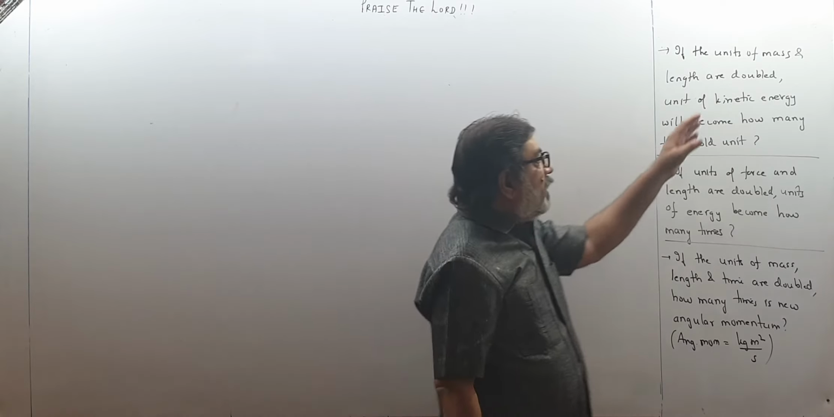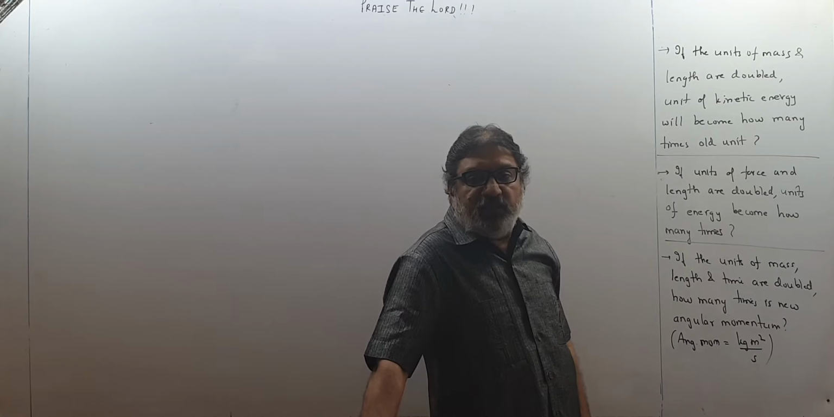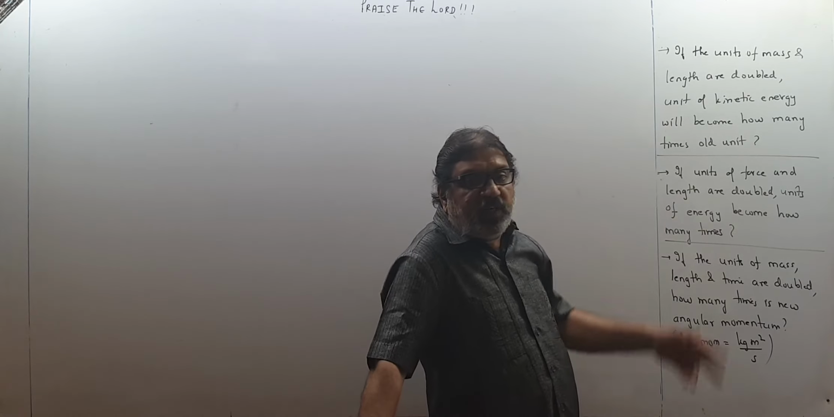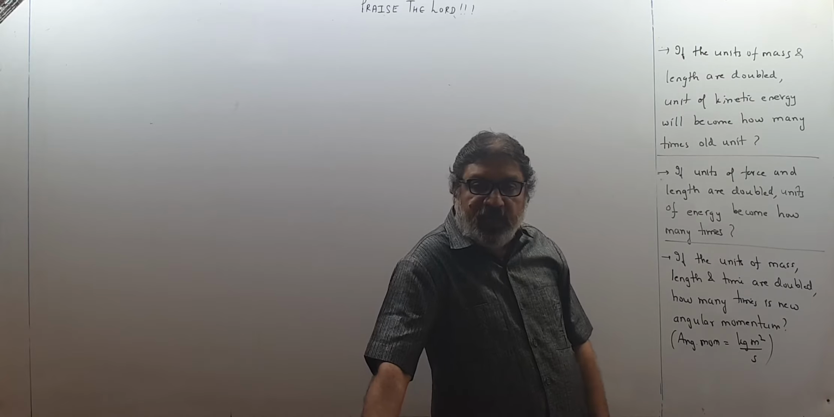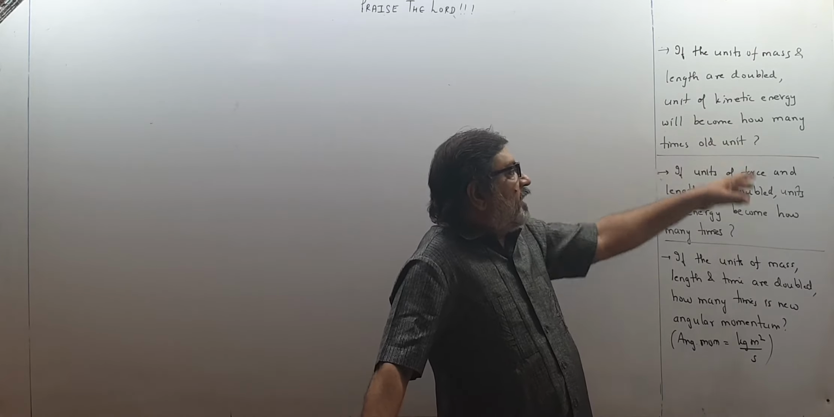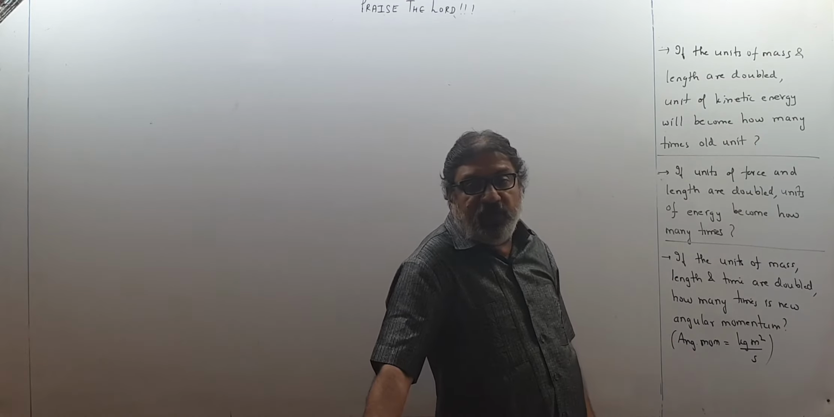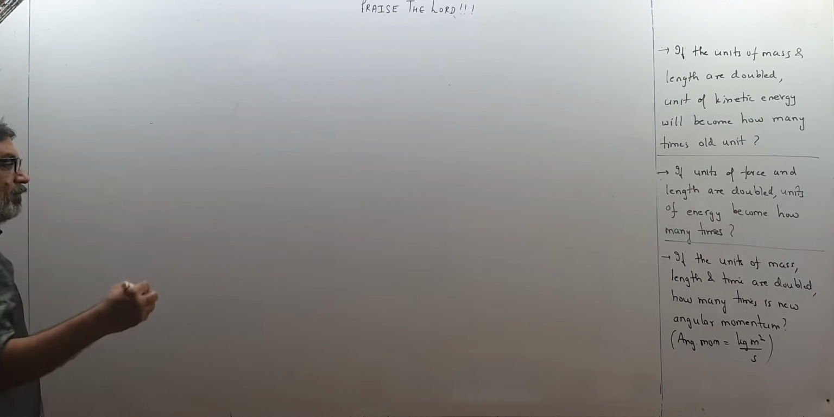If the units of mass and length are doubled, means new mass becomes 2 kg and new length becomes 2 meter. Units are doubled. Means in the new system, new mass will have units 2 kg and length will have units 2 meter. That is the point. Units of kinetic energy will become how many times the old unit?